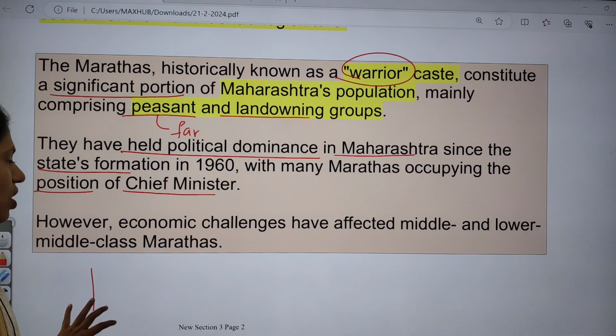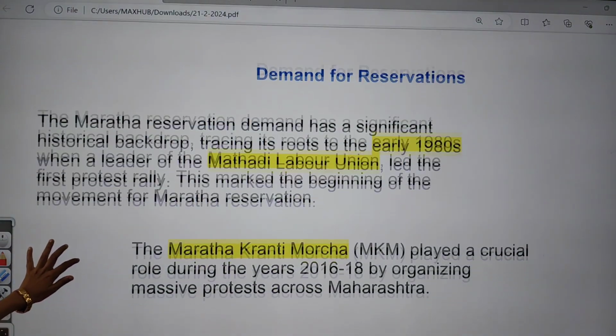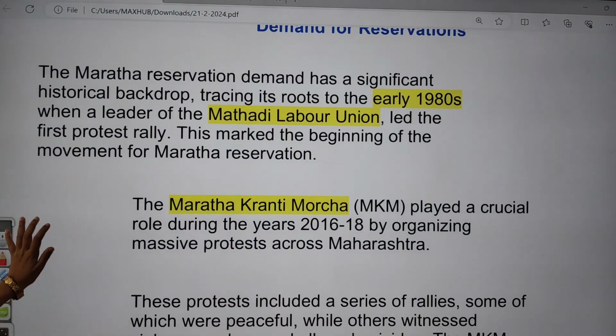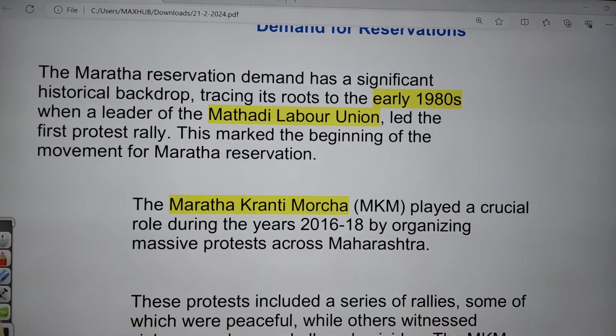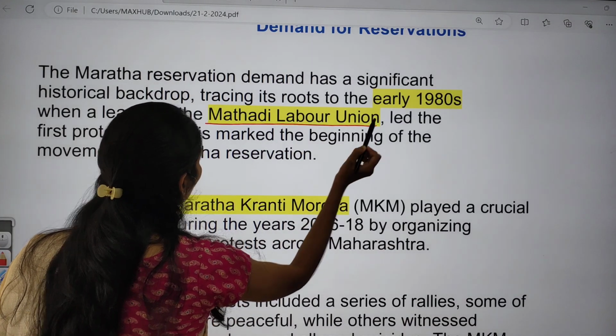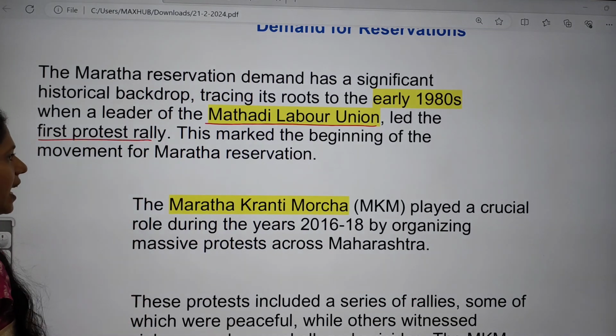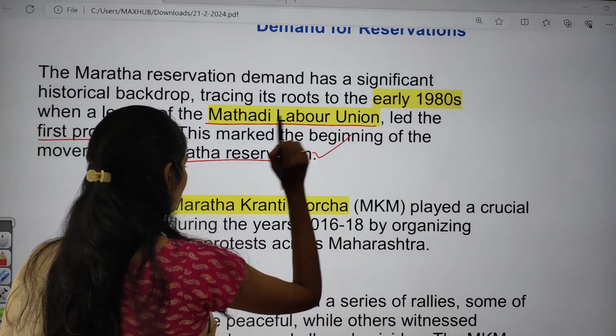So because of this, they are mainly asking for this quota. If you're talking about demand for reservation, this demand is not a new topic, but has been there since the 1980s in the Maharashtra region. When a leader of the Mathadi labor union led the first protest rally during the 1980s, that was the beginning of the Maratha reservation movement in Maharashtra.